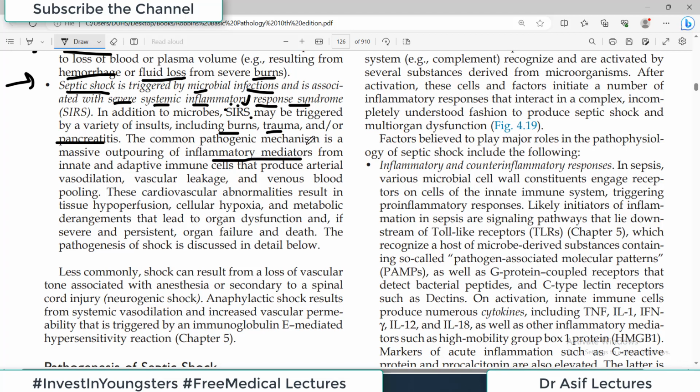Body actually bilkul pagal ho jati hai aur uska jo inflammatory system hai super duper excited ho jata hai, and the innate cells and the adaptive cells, they start producing so many mediators which lead to arterial vasodilation, vascular leakage, venous blood pooling. So the body feels like there is a state of hypovolemia basically. So tissues have hypoperfusion, unko blood nahi milta, therefore there is cellular hypoxia, therefore there are metabolic changes because as I told you, the body goes crazy about the immune system. A lot of cytokines, a lot of interleukins, and the body behaves bizarre.